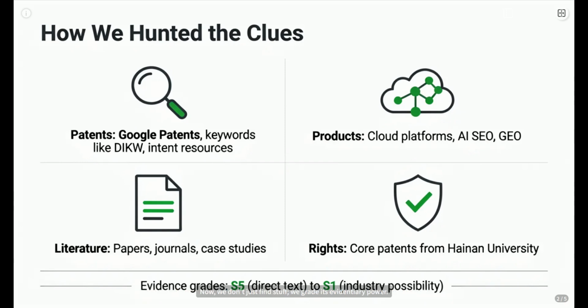Now we don't just find stuff, we grade its evidentiary power. S5 is the smoking gun, direct text; S1 is just a flicker in the industry periphery. It's about knowing what kind of clue you've got before you run with it.